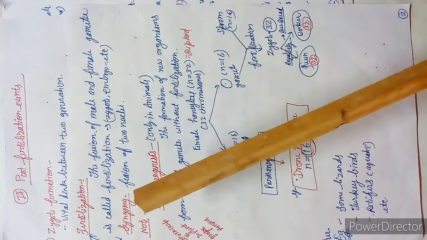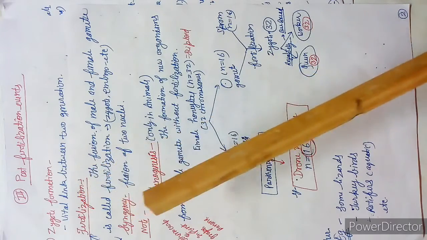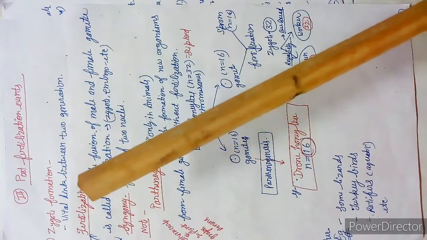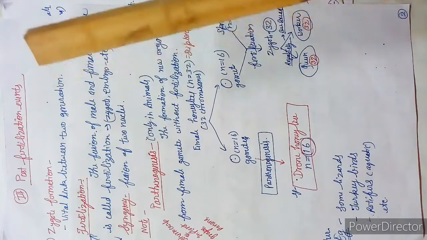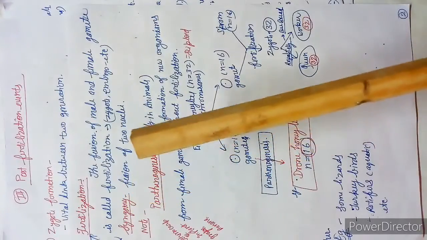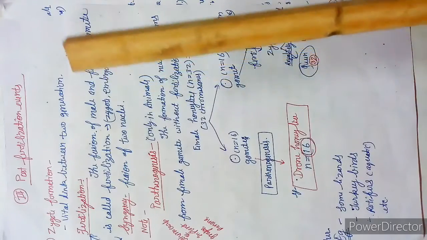So there is also syngamy. In NCERT it is written that fertilization and syngamy are both synonyms, but there is a little difference. Syngamy means fusion of two nuclei. Nucleus is singular, nuclei is the plural.